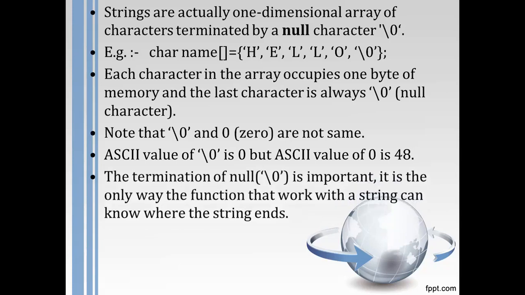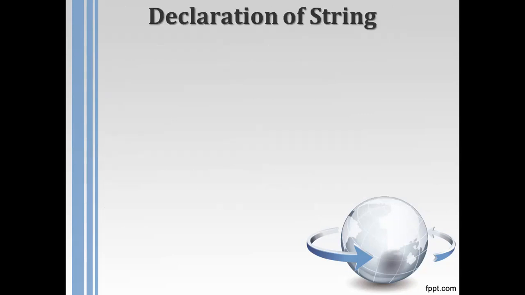The termination by null is important. It is the only way a function that works with a string can know where the string ends. As I rightly mentioned, every string must end with backslash 0. Once we keep that backslash 0 at the end of every string, the compiler understands that the string ends at that point. This is the meaning of termination by null.